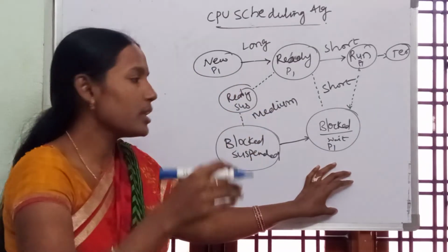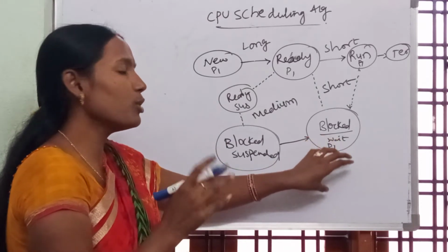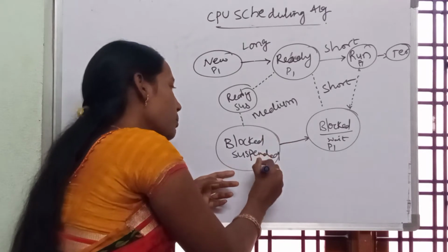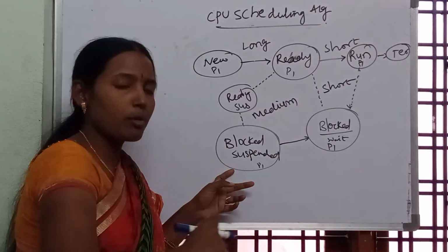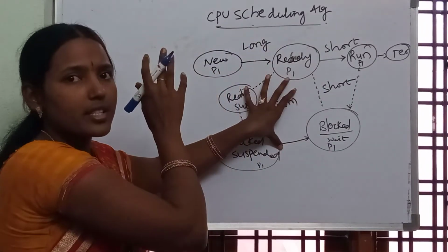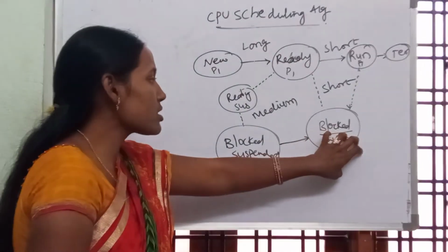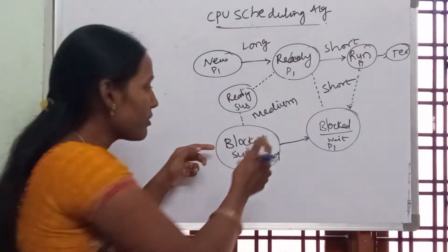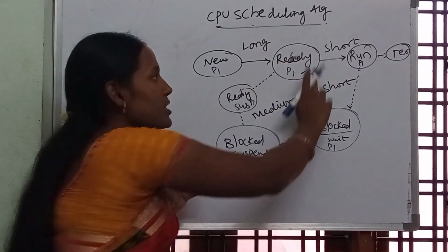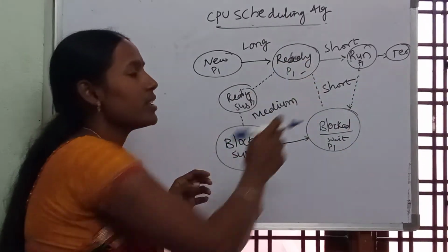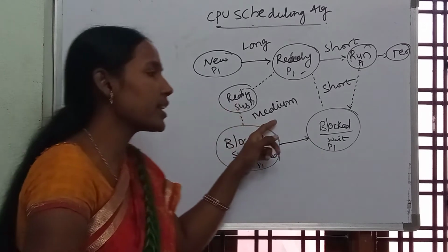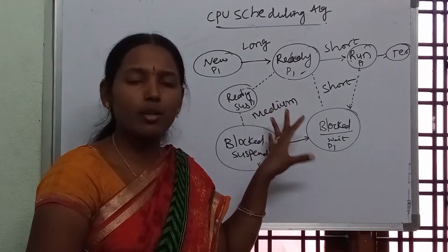Similarly, when a process wants to move out of the blocked state, immediately it should transfer to the blocked suspended. From the blocked suspended, where will it go? Actually from blocked suspended it has to go to the ready state. But internally from blocked state to blocked suspended it will move, from blocked suspended to ready suspended and from ready suspended to ready. That means in this way it is going to travel. So here from blocked to blocked suspended and to ready suspended we use the medium term scheduling algorithms.